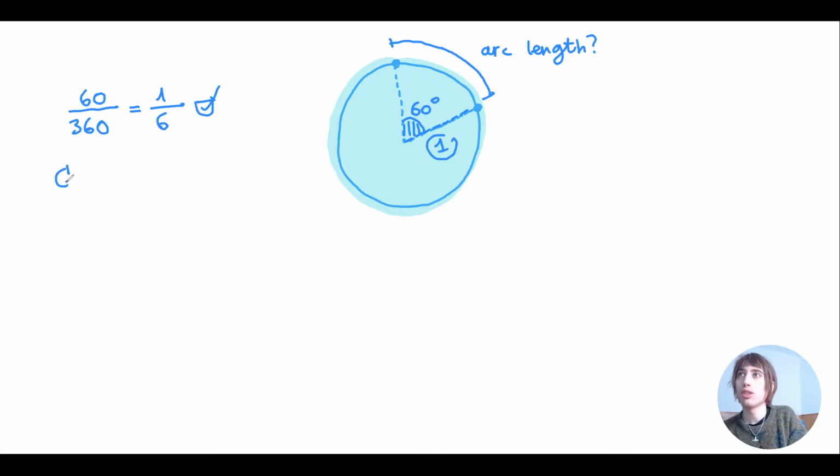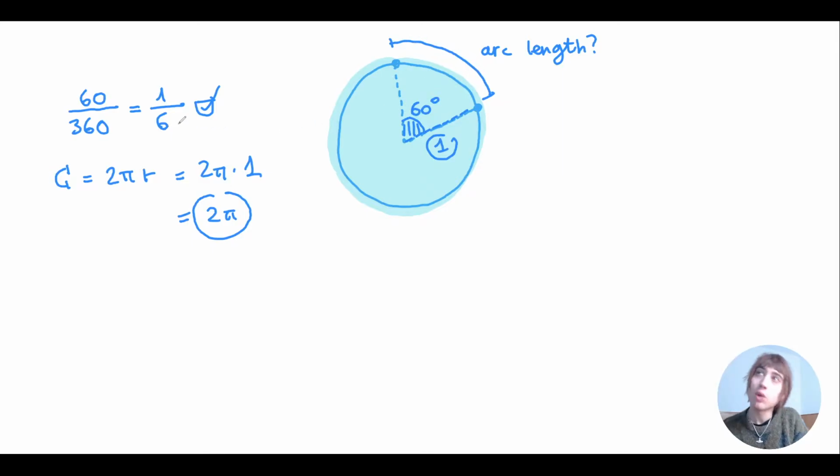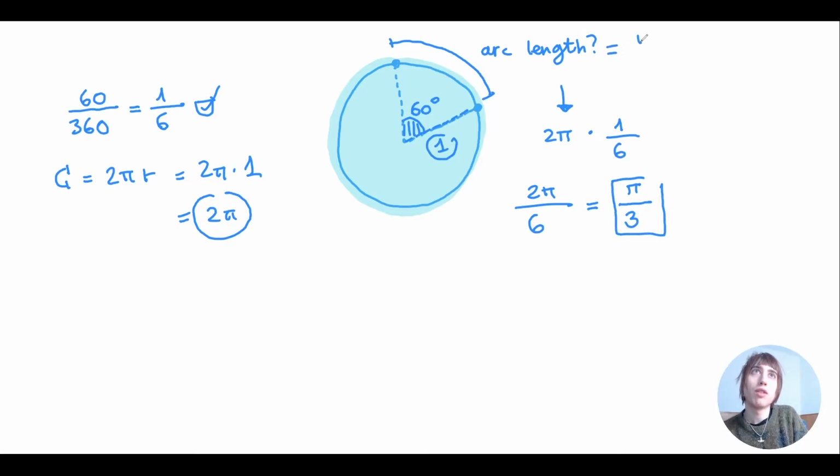Let's see how much the circumference is. Circumference is 2 pi r. The radius is 1, so 2 pi times 1, 2 pi. Nice. So if this portion represents 1/6 of its circumference, the arc length will be equal to 2 pi divided by 6, which is the same as doing 2 pi times 1 divided by 6. So 2 pi divided by 6, we can simplify into pi divided by 3. So pi thirds is the measure of this arc length.